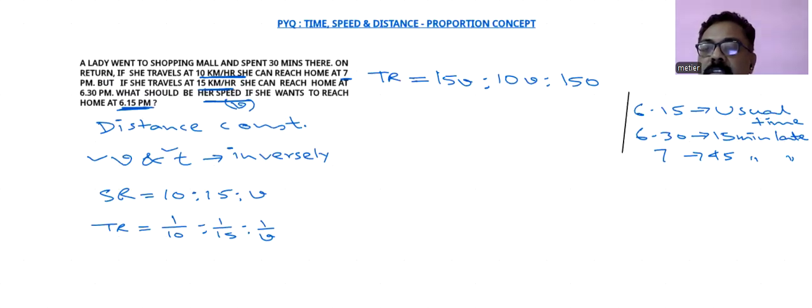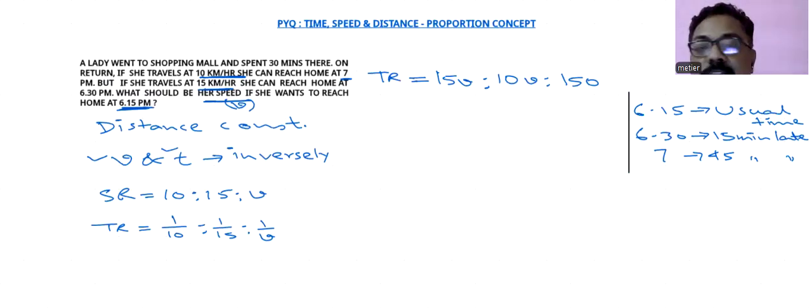Okay. We will go with this particular relation here that we consider 6:15 p.m. as the usual time at the speed V, and 6:30 p.m. will be 15 minutes late and 7 will be 45 minutes late. Let's go with these values here.